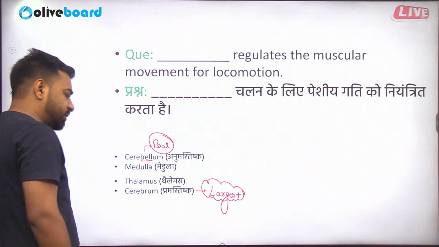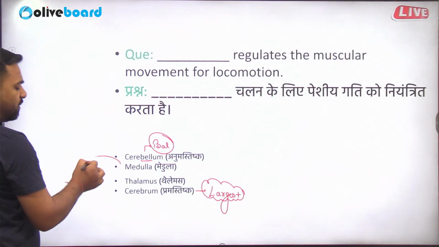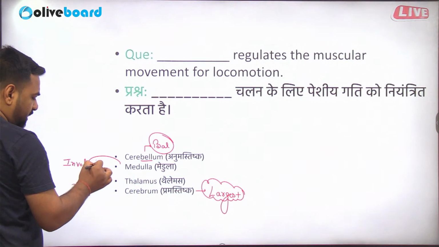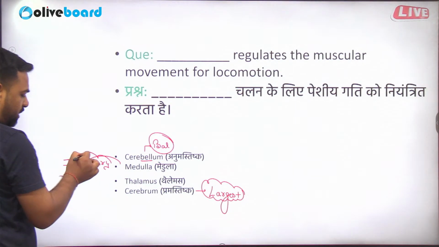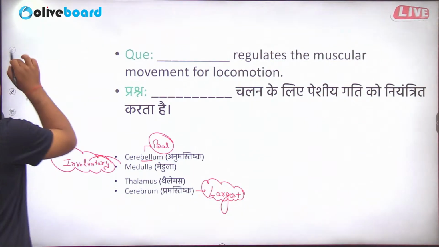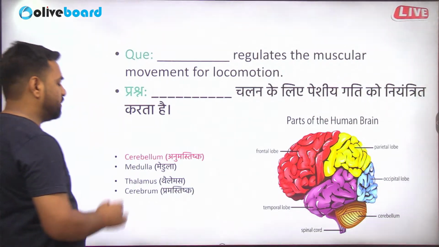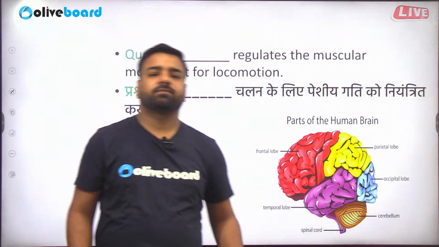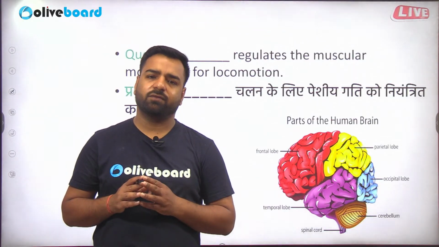Medulla oblongata deals with all the involuntary actions. So here the correct answer was cerebellum, and that's all from my end for the day.